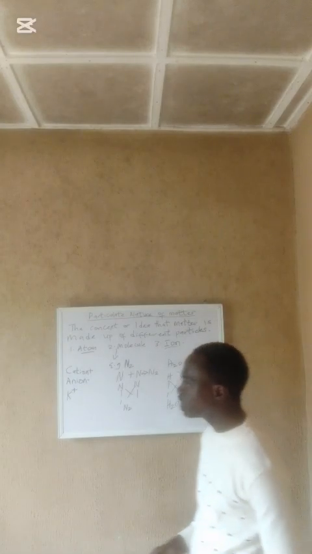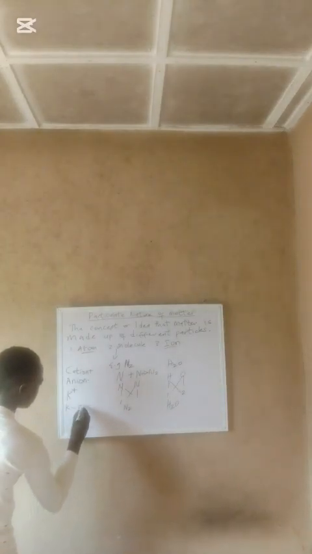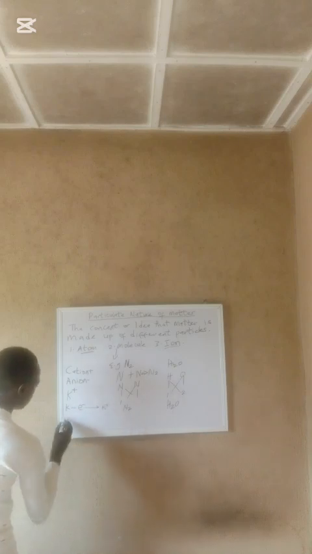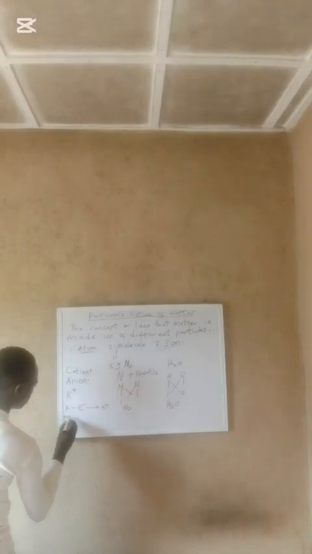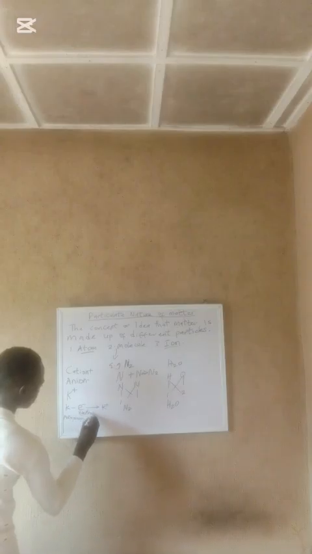This is the electron, and this is the potassium atom.